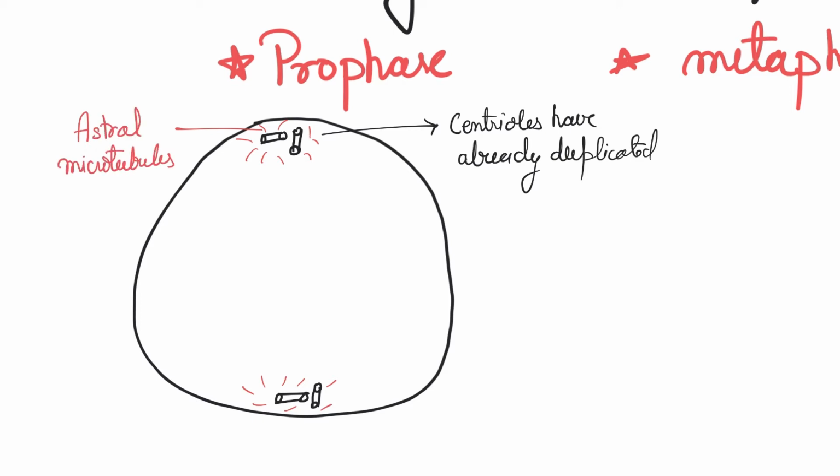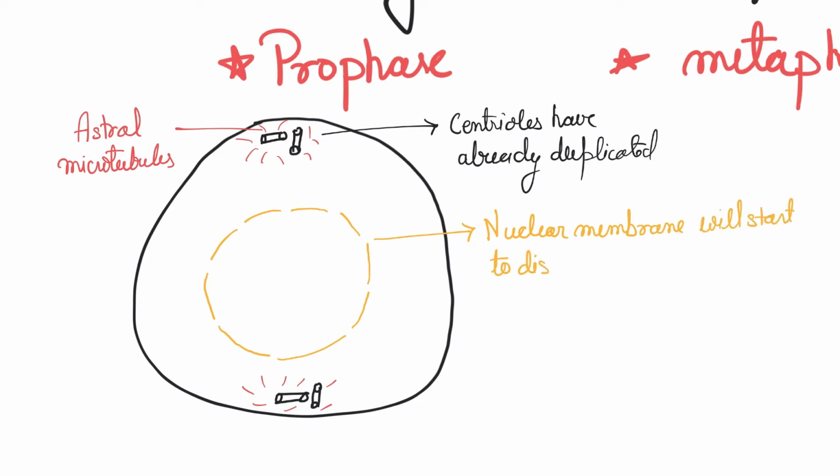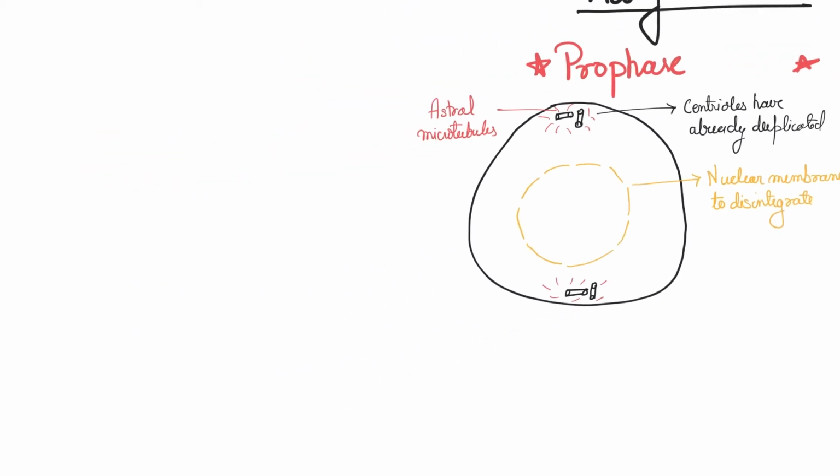Now they have started moving towards the poles. Here I have already shown them at poles, but remember, at this time they have just started moving towards the poles, and then there is the nucleus which has almost started to degrade, hence the gaps. So the nuclear membrane will have started to disintegrate, because we need to bring all the chromosomes into the center so that we can pull apart the chromatids, right?